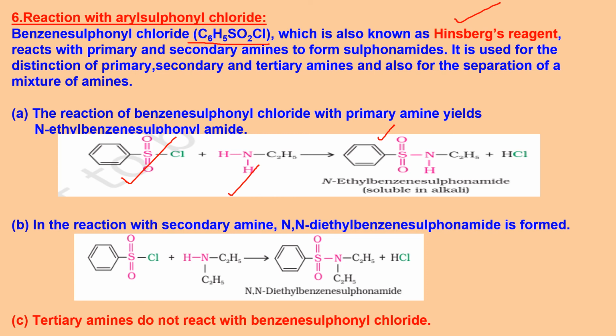This whole test is called the Hinsberg test, and it is used to chemically distinguish between primary, secondary, and tertiary amines. Let us see what the test is. In this test, we react benzene sulfonyl chloride with an amine. So let us start with the primary amine, and it produces a precipitate, N-ethyl benzene sulfonamide. Same way, H and Cl are removed. But if you want to write the mechanism, you have to write it in the same manner.